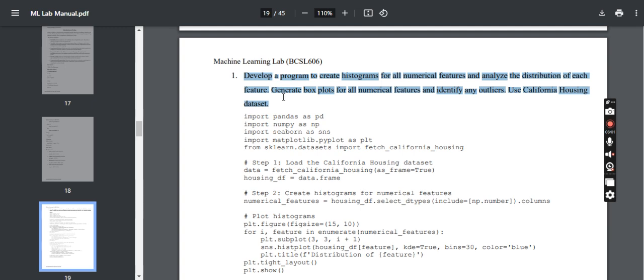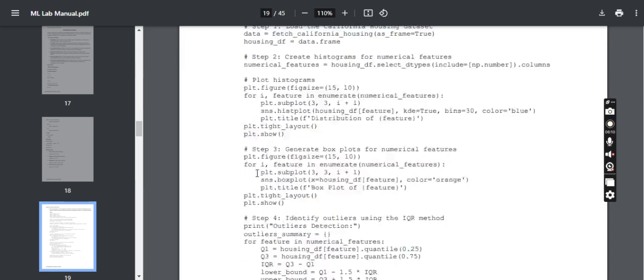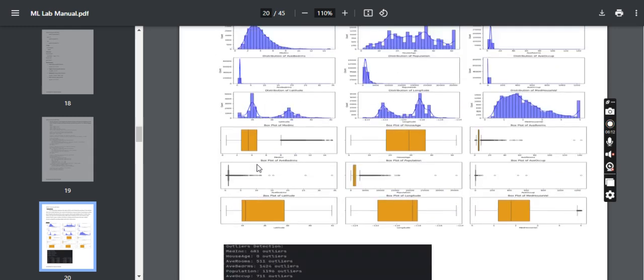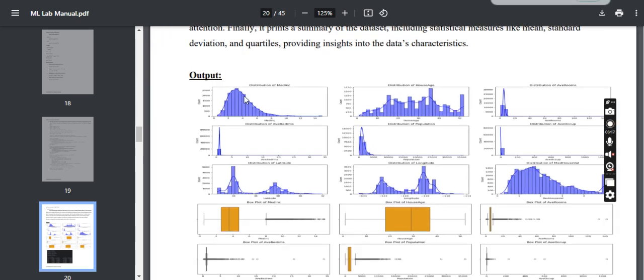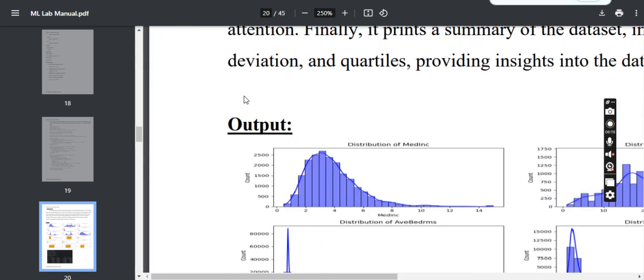develop a program in order to create the histogram. Histogram is a type of bar chart showing the distribution of the data set in the form of bins or intervals. For example, this is the histogram. It will have the bins. This is called bins. For example, this is 0 to, consider it as 0.25. So this is one bin, 0.25 to 1, 1 to 1.5. So these are called bins or intervals.